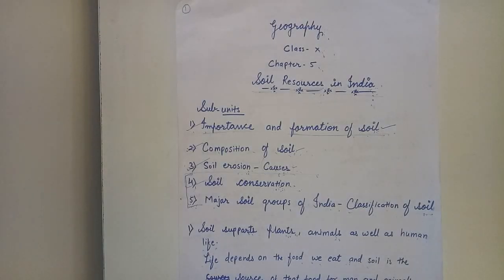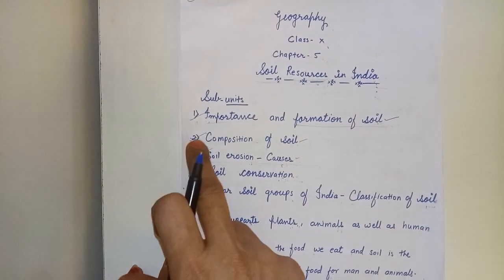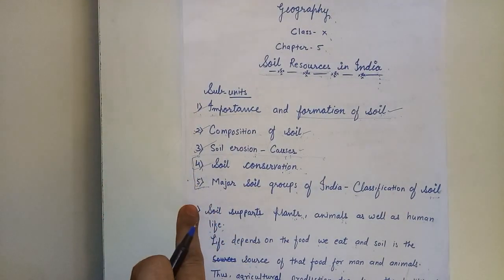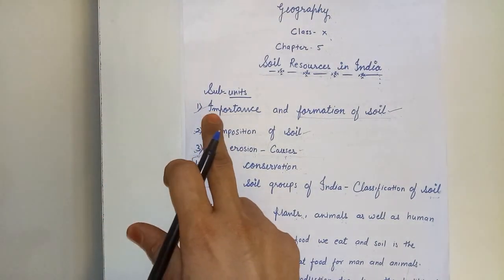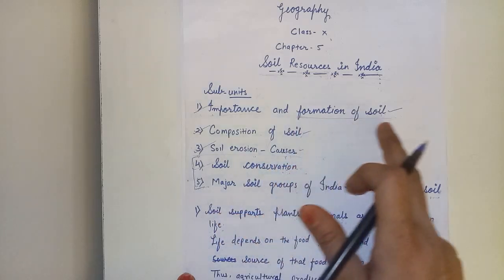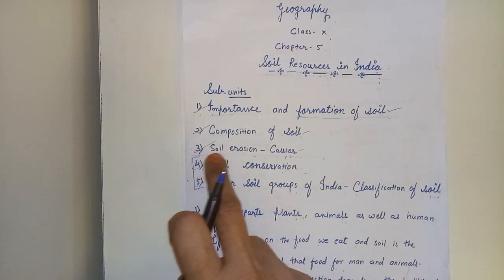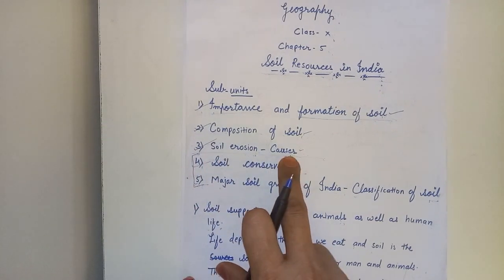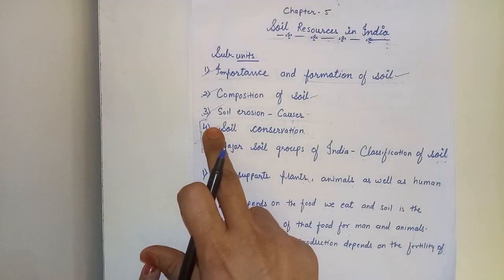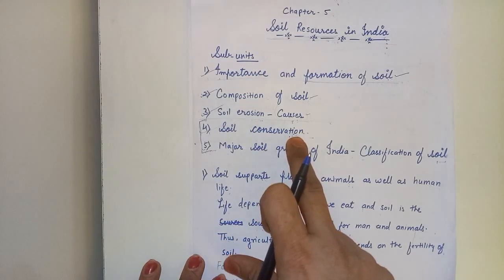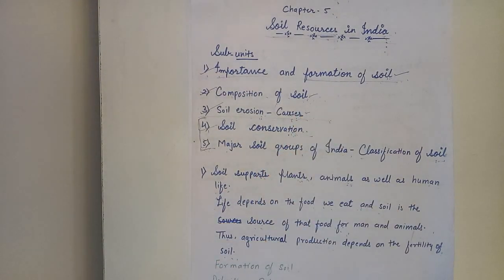Morning children. Today we will start our geography subject of class 10th, chapter number 5, soil resources in India. In an earlier video I taught you about the importance and formation of soil, composition of soil, and causes of soil erosion. Today we will start with our fourth point, that is soil conservation, meaning how we can save soil.